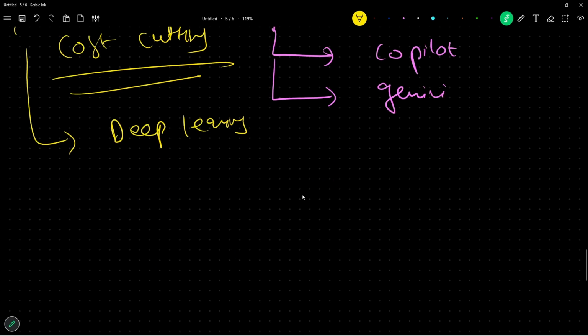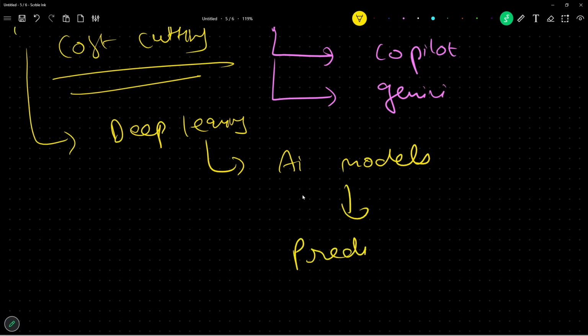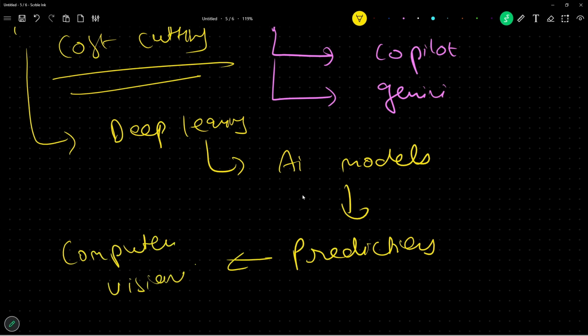Now, where am I taking this towards? Deep learning is giving birth to new AI models. Now, what do these AI models do? These AI models do prediction. If I talk specifically in terms of computer vision, we have amazing applications in computer vision. I would like to show you that.